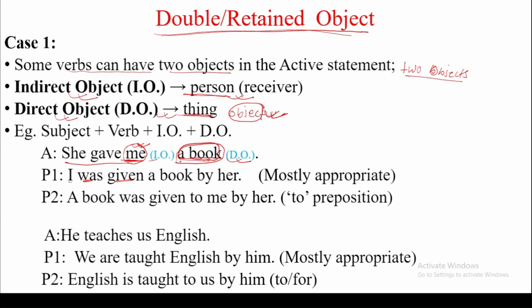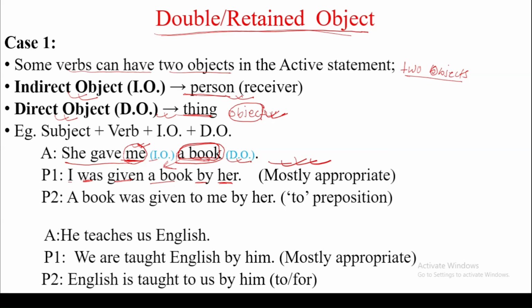It means after V3 we have to rewrite the remaining object, a book, the direct object. So after the past participle we mention a book, then we add by, then we make the subject an object, she into her. So this is the most appropriate and right form of changing such a sentence into passive.